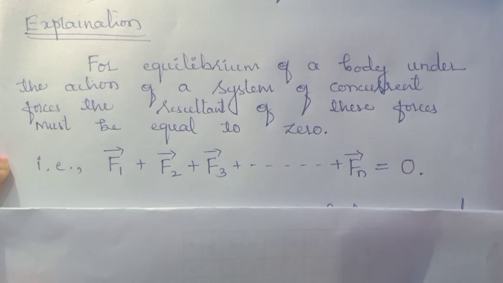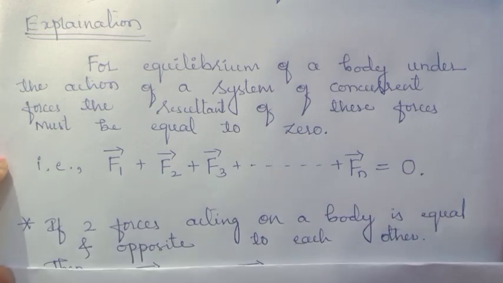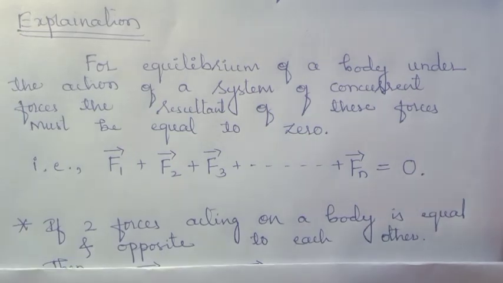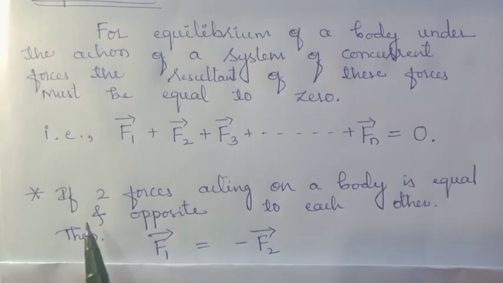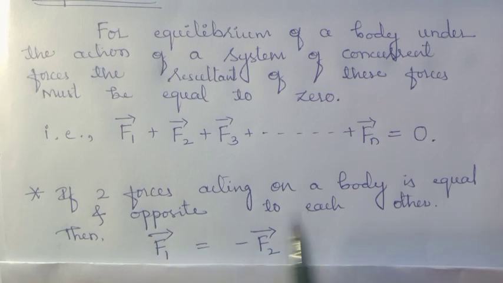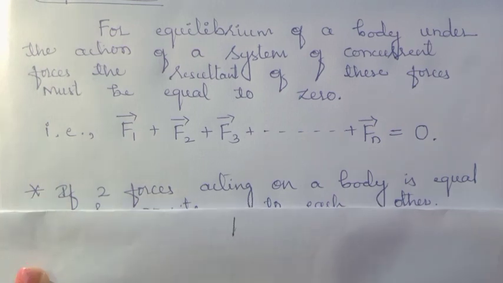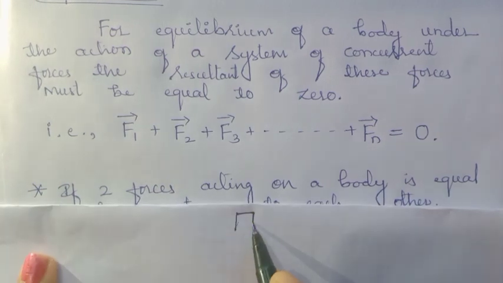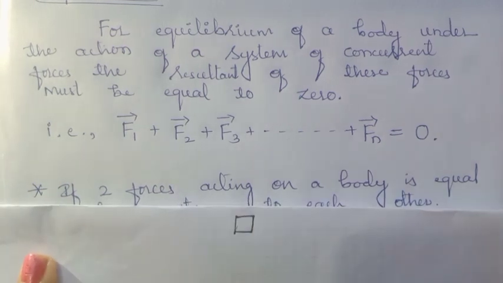If two forces are acting on the body or if three forces are acting on the body, then what will be the equilibrium force? Okay, if two forces acting on a body are equal and opposite to each other, then vector F1 is equal to vector F2 and it is in the opposite direction. So to indicate that, we have written the minus symbol. As I already told you, if you consider an object, let's say it is a book or a box,